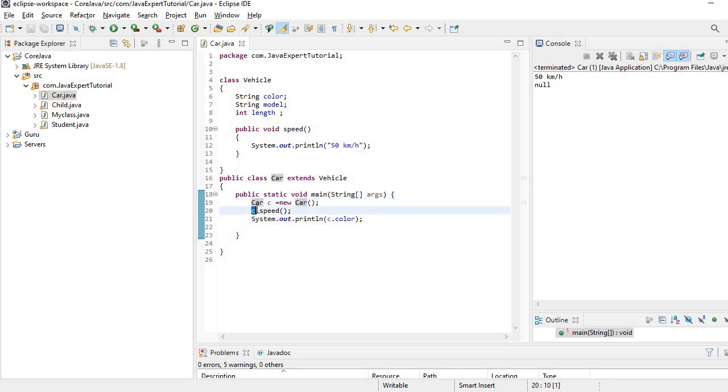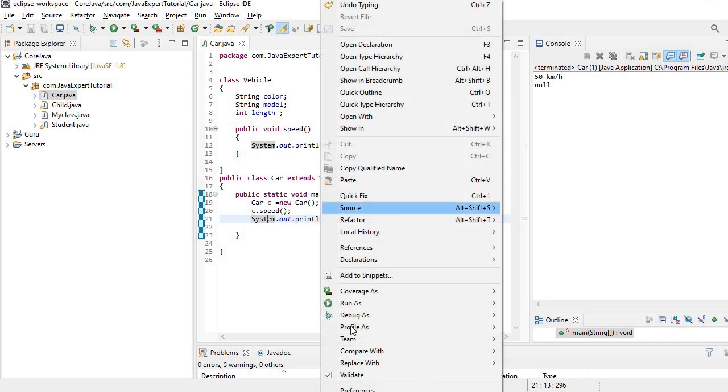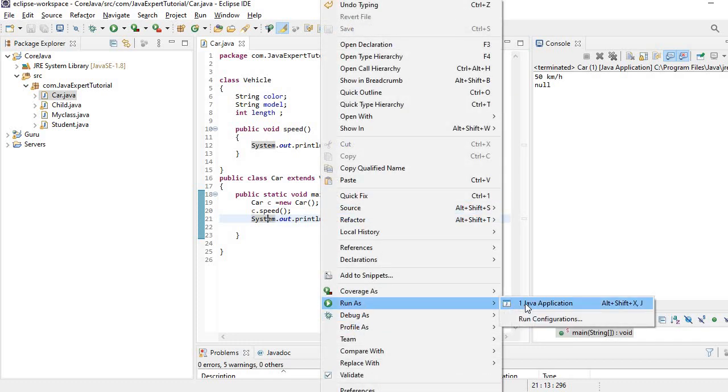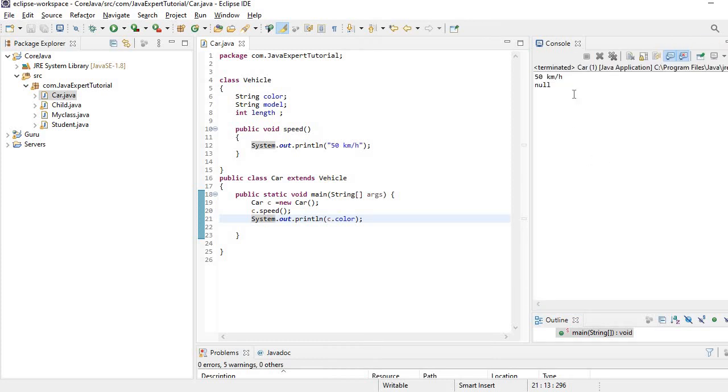And I'm just calling the speed method. As you can see, the speed method is not available in the car class. It is defined in the vehicle class. But when I call this method, the output will be like this, 50 km/h.